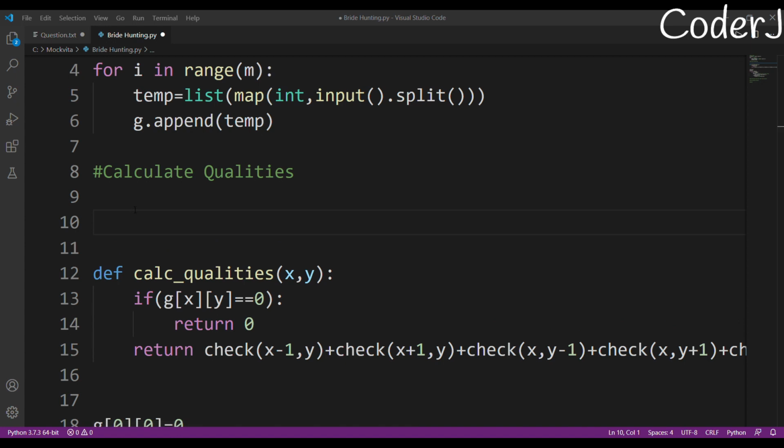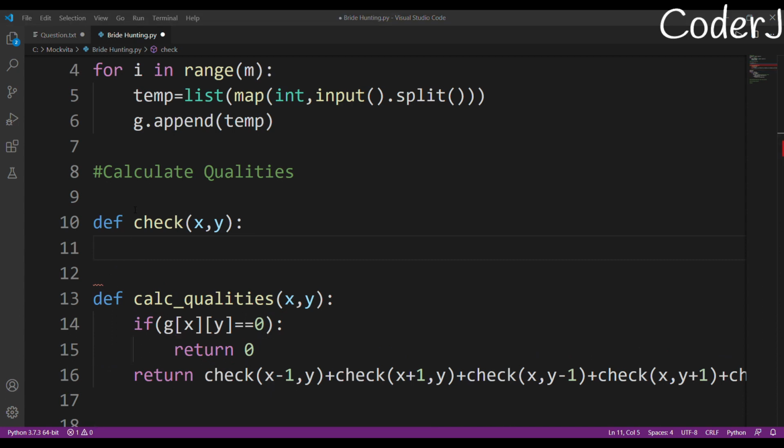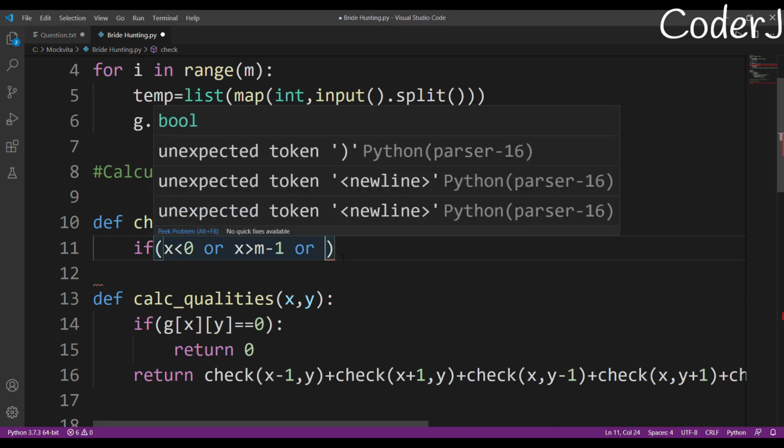Okay, so I just need to make my small function, that is check, x comma y. I'll again check for these coordinates. Now I'll check my boundary conditions. If x is smaller than 0 or x is greater than, I hope by now you know why I'm checking this condition, right? When can these conditions occur? If I'm at the last line, the first line, or the first row or first column, at that time you need to check this condition.